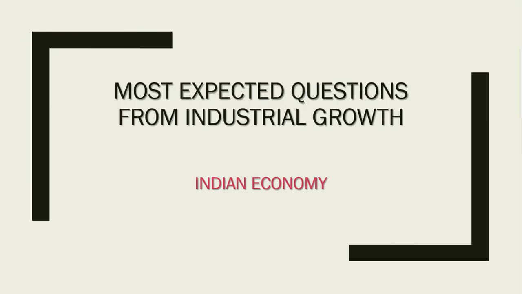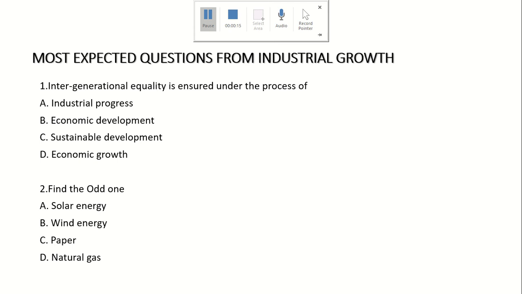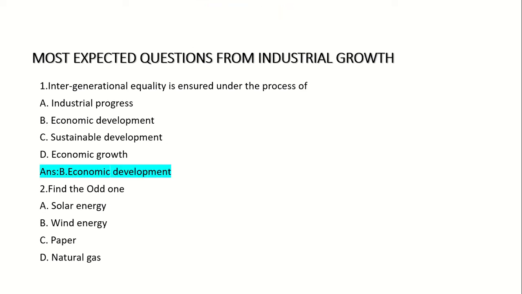Today we are going to see the most expected questions from the topic Industrial Growth. First question: Intergenerational equality is ensured under the process of Option A: Industrial progress, Option B: Economic development, Option C: Sustainable development, Option D: Economic growth. Answer: Option B: Economic development.